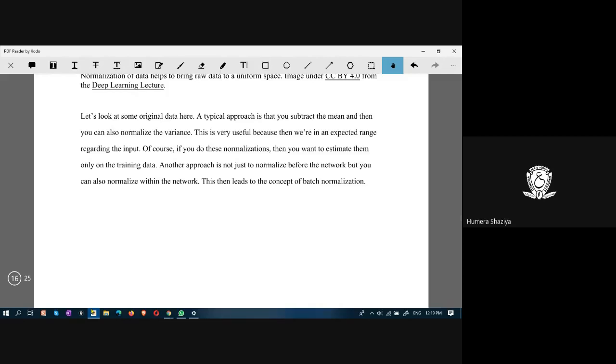Suppose you have a house price prediction data set. Then you have number of rooms, suppose, and area, and built area.